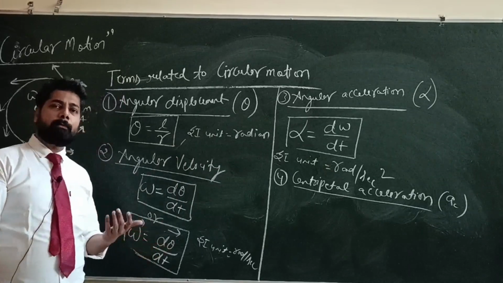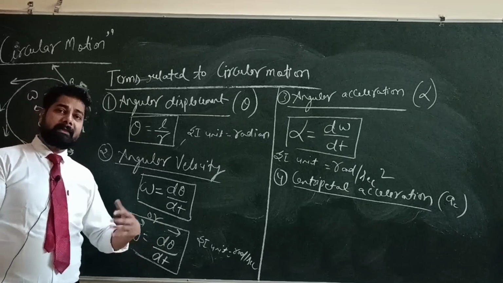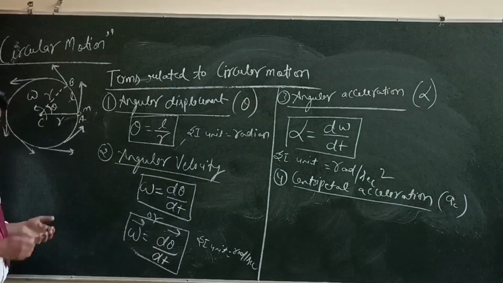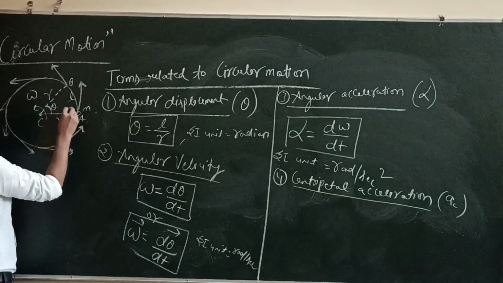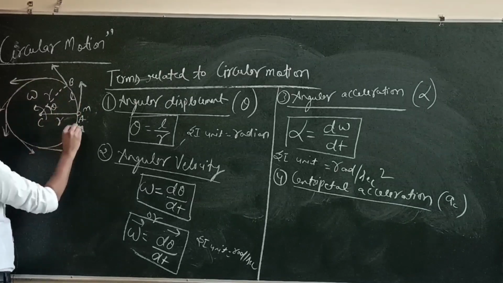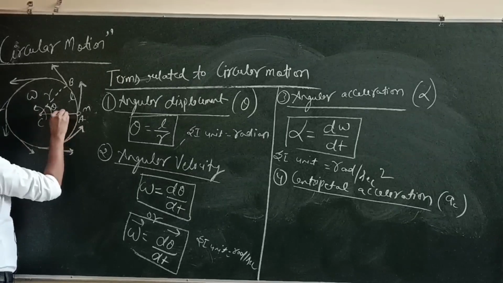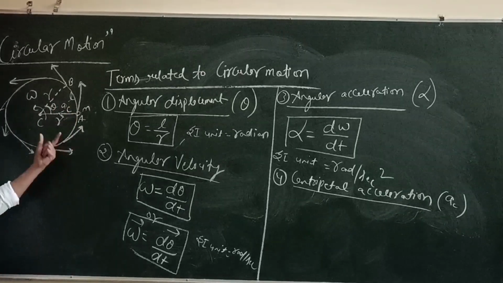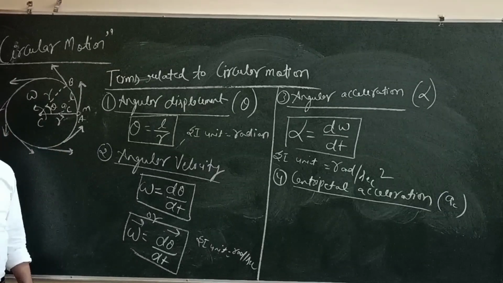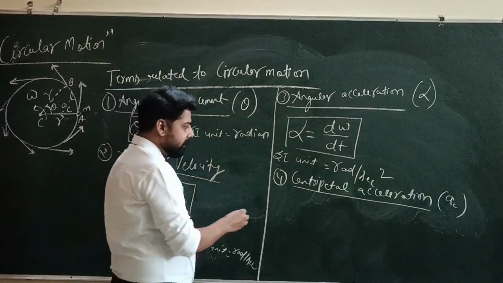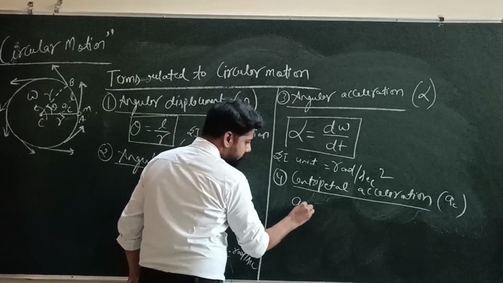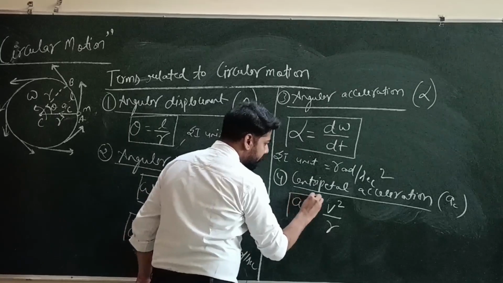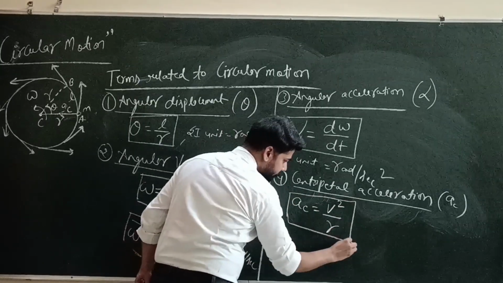Thus, the acceleration of the body along the radius towards the center of the circular path is called centripetal acceleration. Centripetal acceleration is equal to v square upon r. This is the formula of centripetal acceleration.